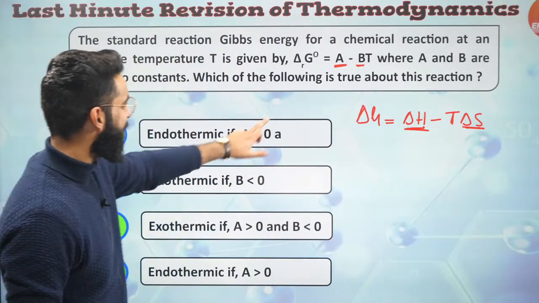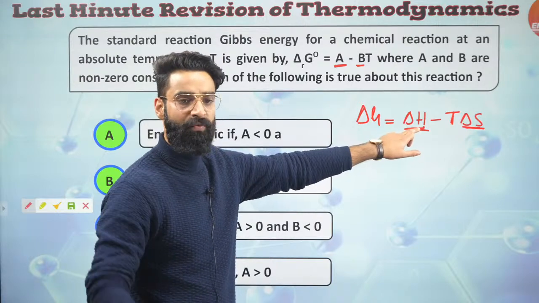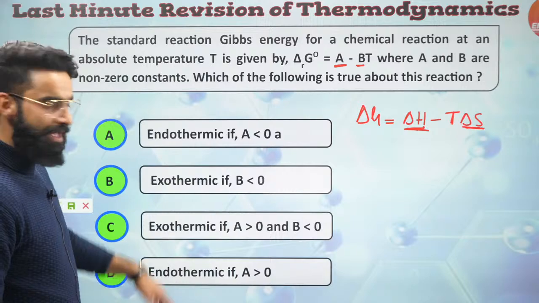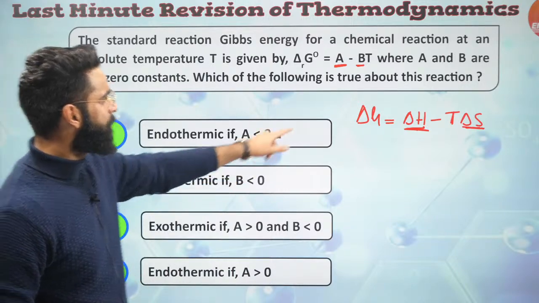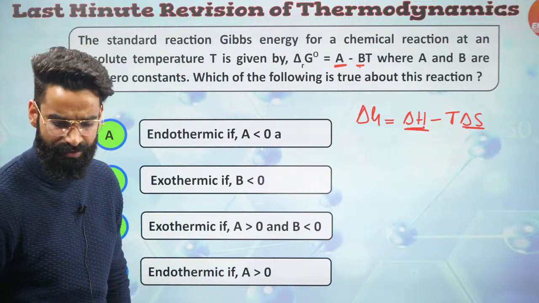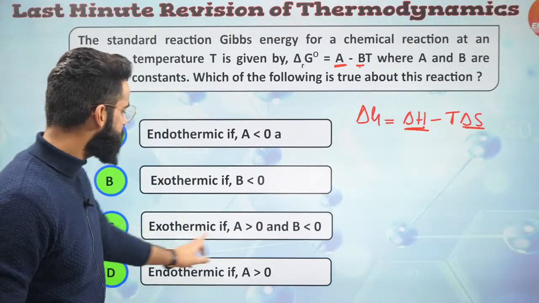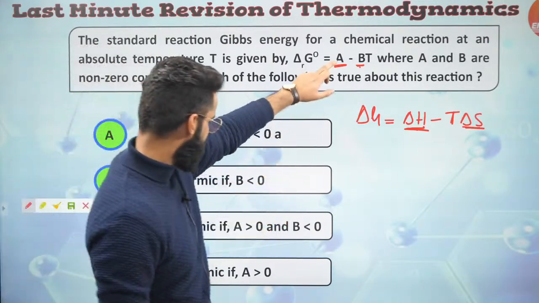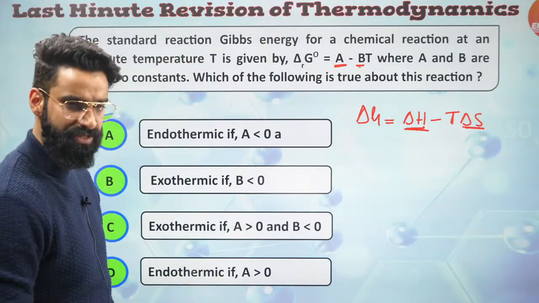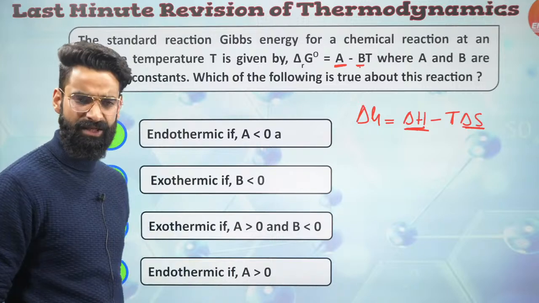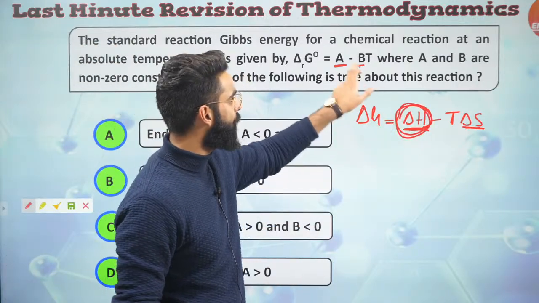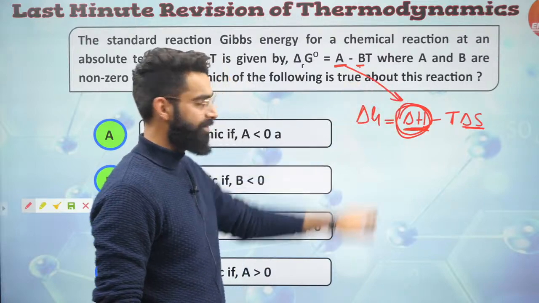The process is going to be endothermic if A is less than 0? A less than 0 means delta H less than 0. No, for a reaction with delta H less than 0, that is exothermic, not endothermic. Exothermic when B is less than 0? B means entropy change. It has nothing to do with whether the process is exothermic or endothermic. The next part is exothermic if A is greater than 0. No way. The last one is endothermic if A is greater than 0. Absolutely, when delta H is greater than 0 the process is going to be endothermic.